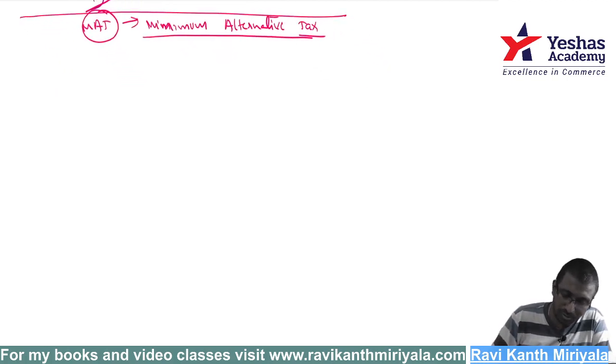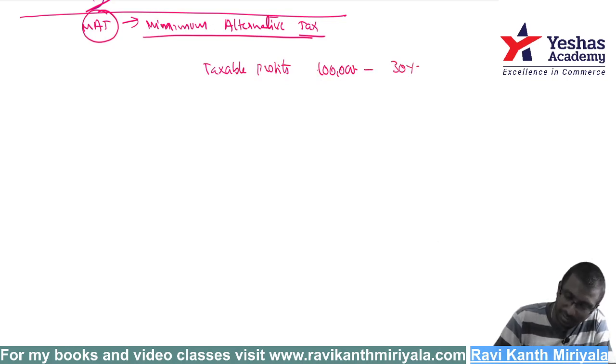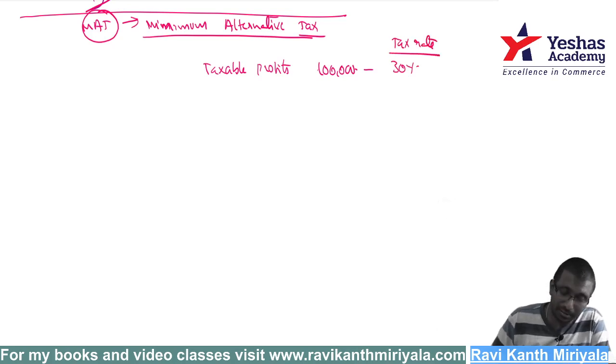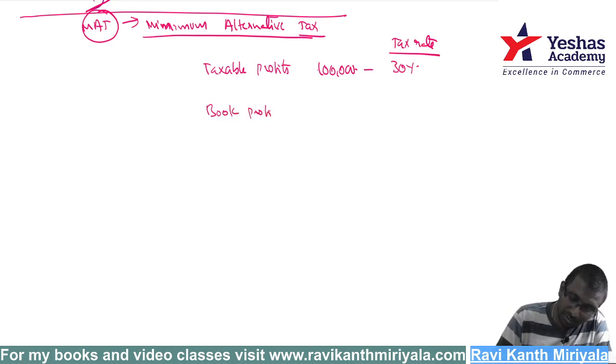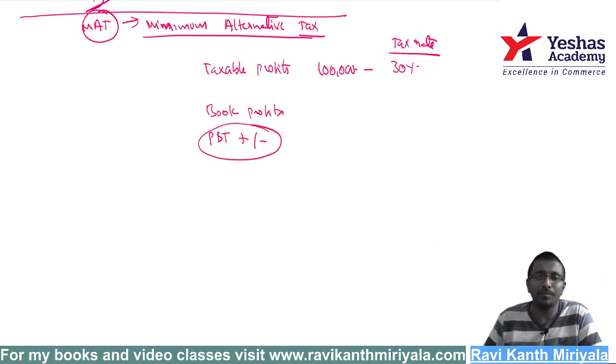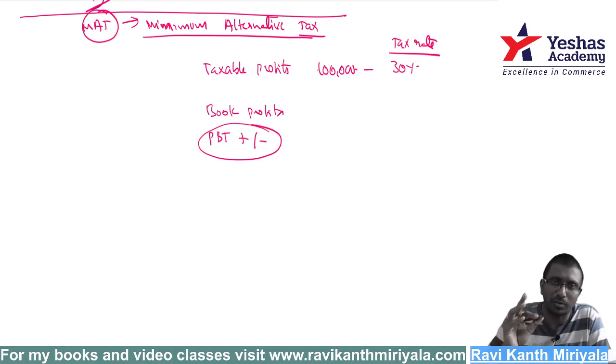I hope you must have studied it. First, they will check taxable profit. Say taxable profit is equal to 1 lakh. What is the tax rate? Let us say 30% is the tax rate. They created one more term called book profits. What is book profits? Book profits is nothing but profit before tax plus or minus some 5-6 items. You make adjustments to your profit before tax. Whatever comes is book profit.